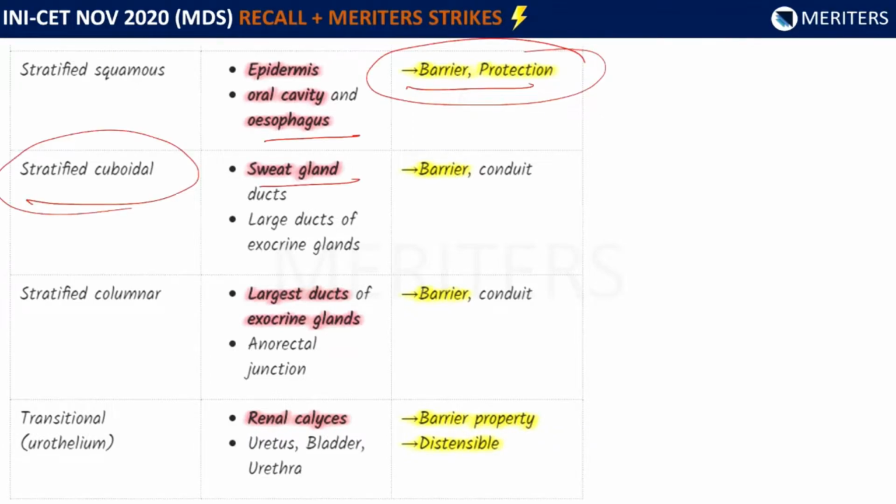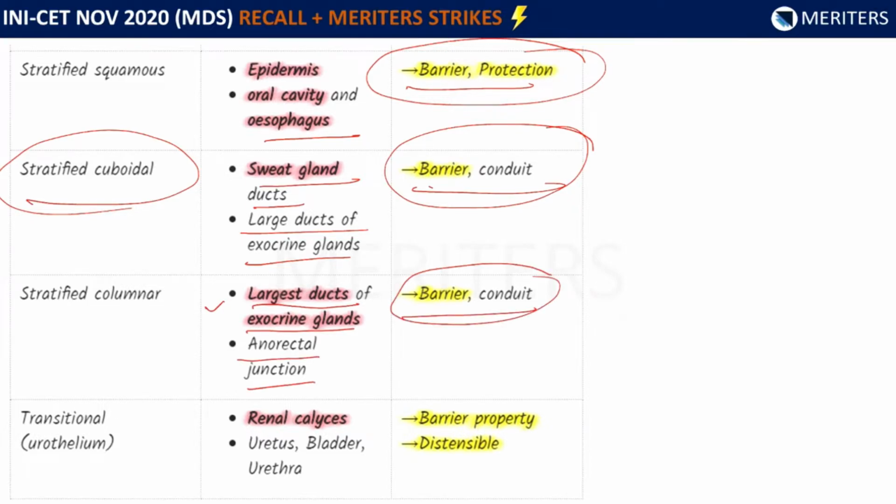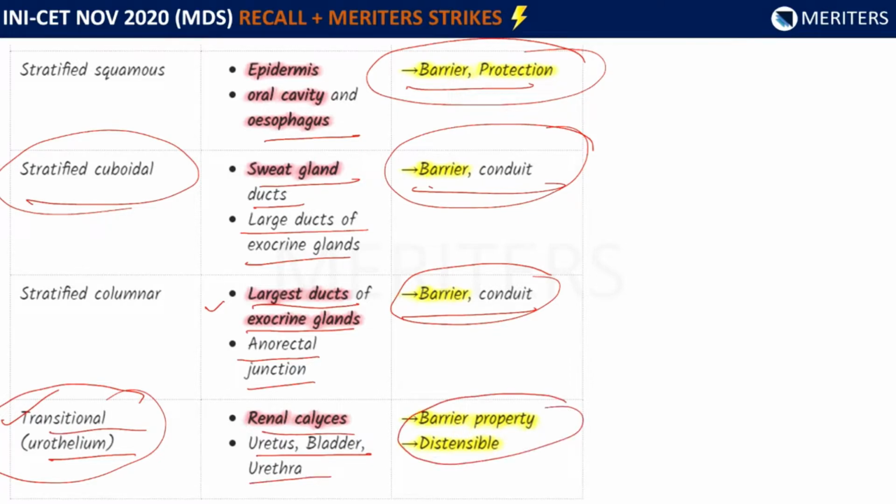Stratified cuboidal is there in sweat glands, ducts, large ducts of exocrine glands; barrier, acts as a conduit. Similarly, stratified columnar is present in largest ducts of exocrine glands, anorectal junction, and also acts as a barrier and conduit. So you should know all of these. Anyone may be asked in the next exams. Transitional epithelium is also known as urothelium. It is present in renal calyces, ureter, bladder, urethra, and has barrier property plus another important property, that is, distensible. Urothelium is distensible. So it is there in the Bite.